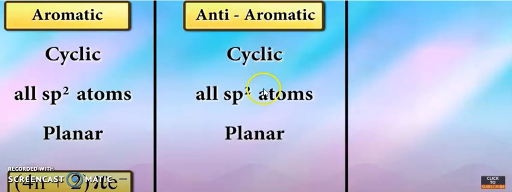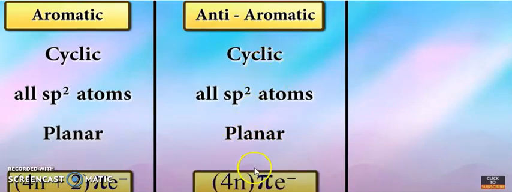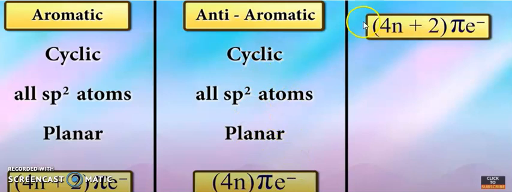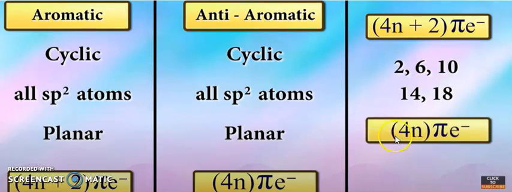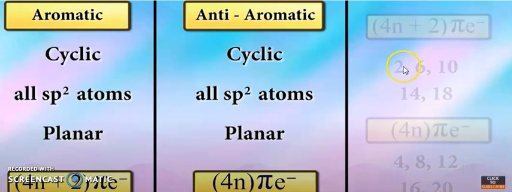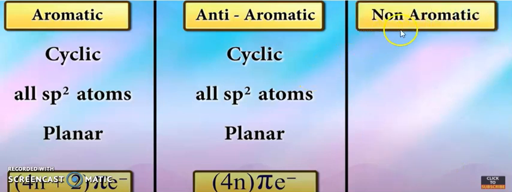Now anti-aromatic: cyclic, all sp2 atoms and planar in nature. This follows 4n pi electrons. Now 4n plus 2 pi electrons means 2, 6, 10, 14 and 18. 4n pi electrons means 4, 8, 12, 16 and 20. So here you can see these are non-aromatic.